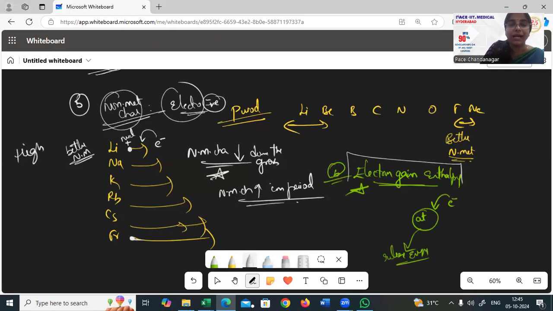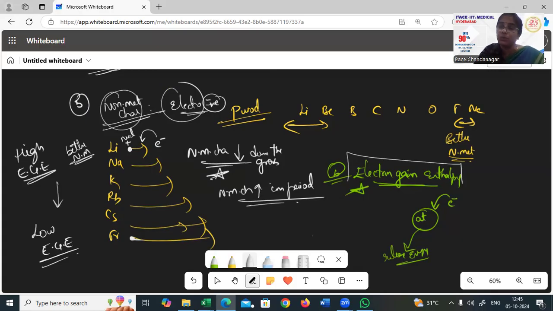So, high electron gain enthalpy here on the top and low electron gain enthalpy on the bottom, because francium does not have the tendency to gain an electron. So therefore, it does not have energy to lose either. Now, same thing, come to the period. So here, electron gain enthalpy decreases. It is decreasing in the group.